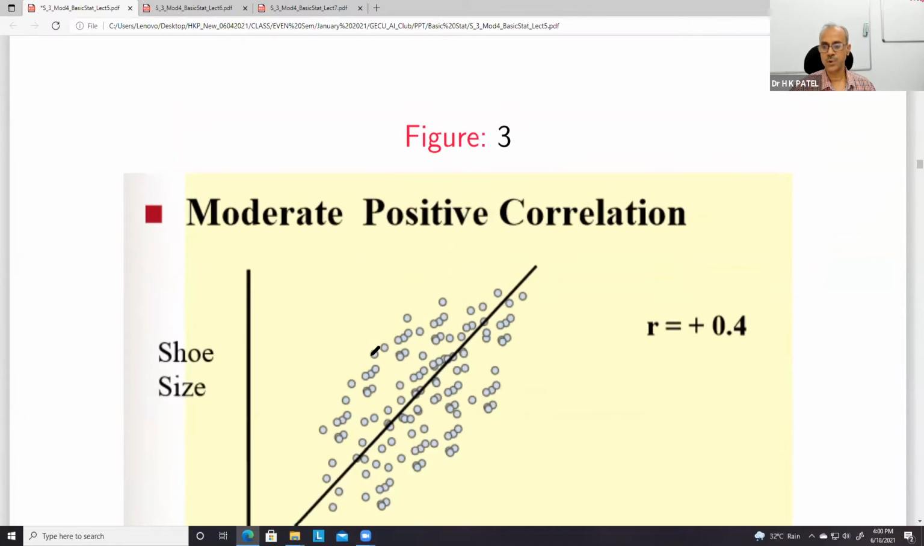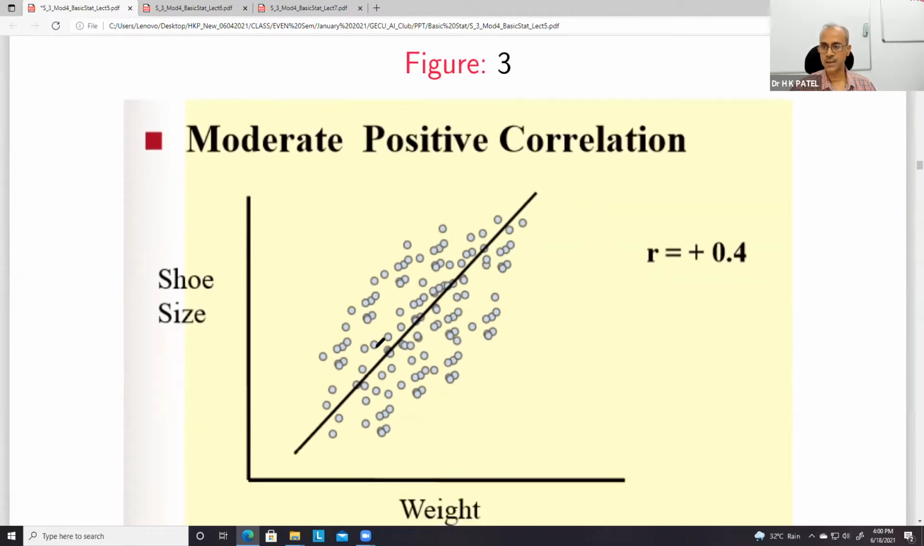Similarly, moderate positive means more points are away from the straight line. Of course some points lie on and around it, but the more points lying away from the straight line, then this is moderate positive.